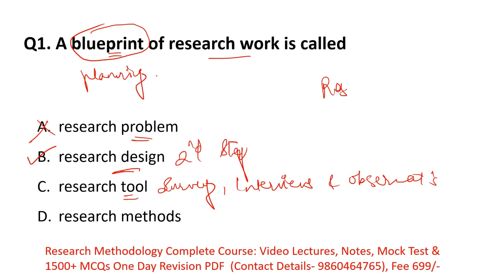Here in research tool you are not planning anything, so option C is incorrect. Then option D is research methods. What is research methods? By performing different methods you can perform your research and find some solutions, like the experimental method, qualitative method, quantitative methods. You are applying some method to solve your research problem. You are not planning anything in research methods, so option D is also incorrect.